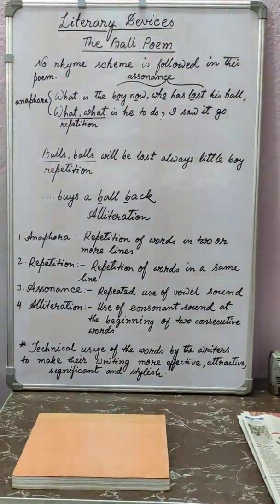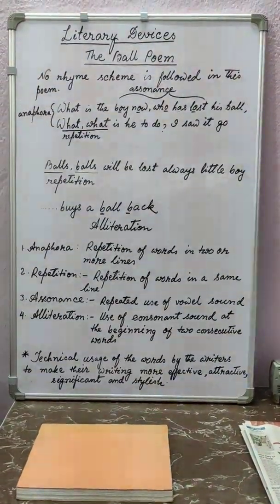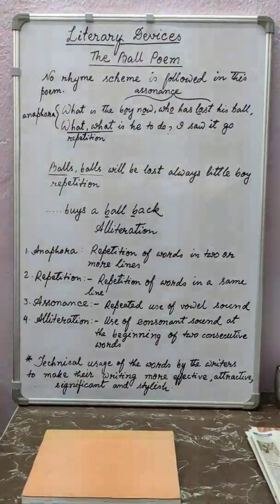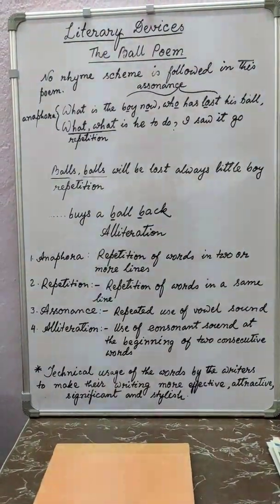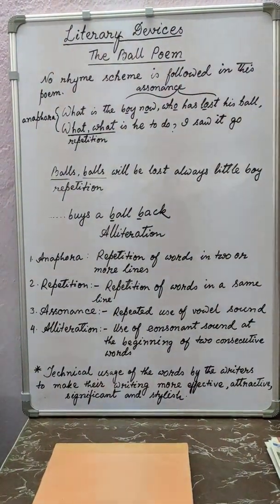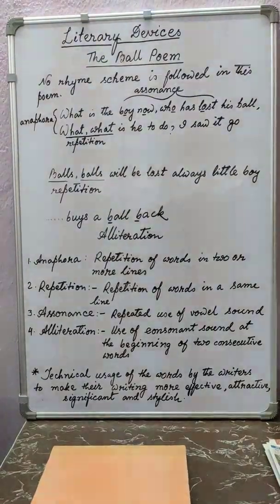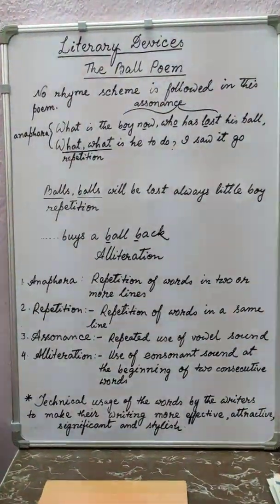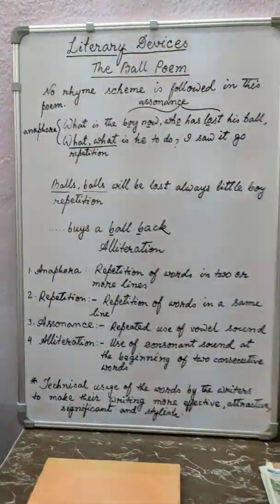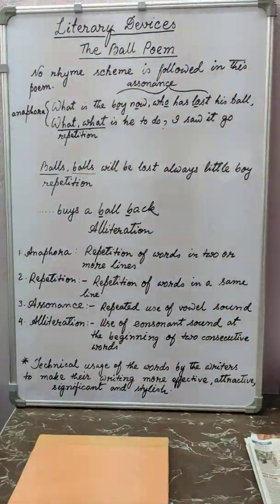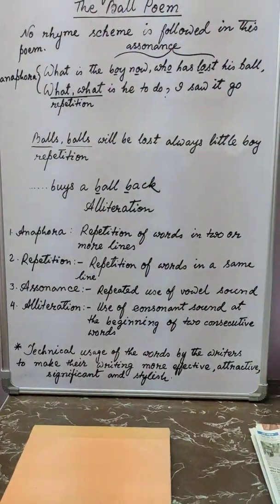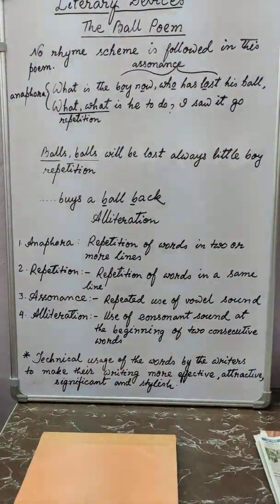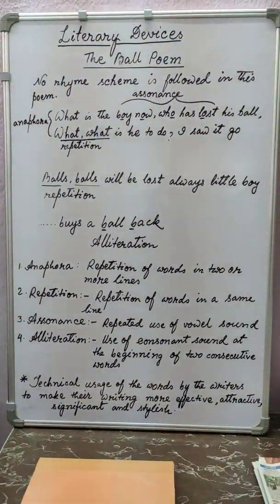Here it is an example of repetition also. And as in the very beginning the consonant sound b is there, it is also an example of alliteration.